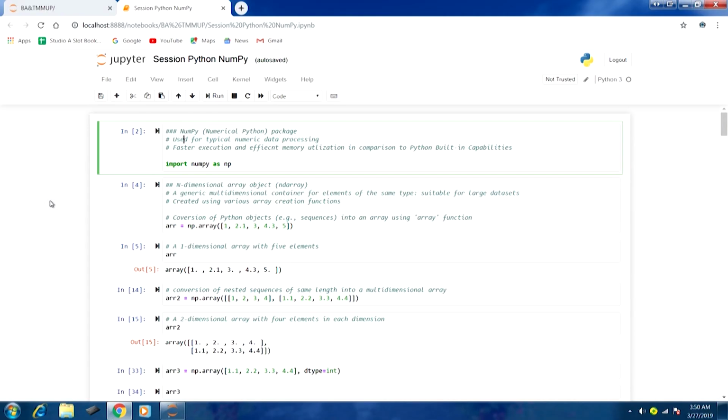So, let us start our discussion on this particular package, NumPy. As you can see in the comments, this is typically used for numeric data processing, and the big advantage of this package over the Python built-in capability is in terms of execution.